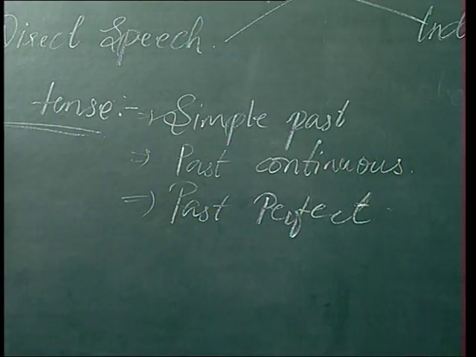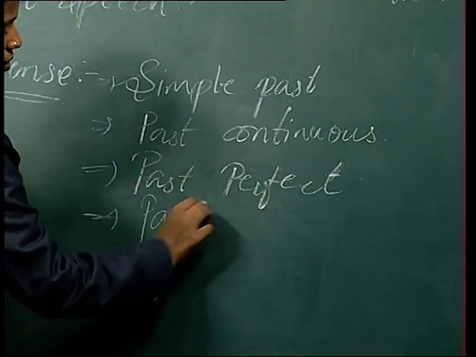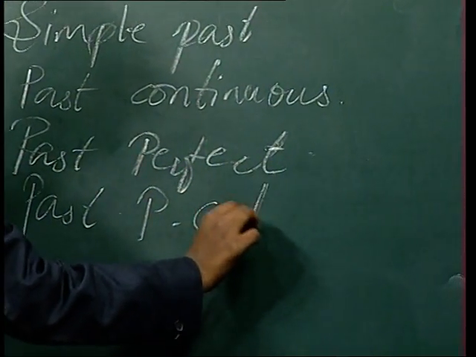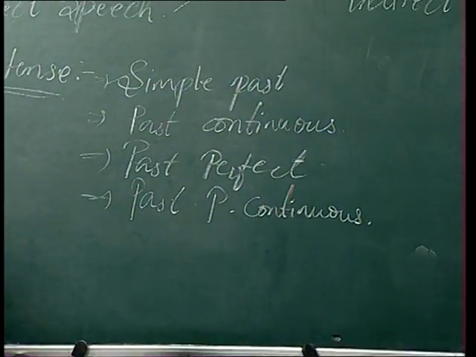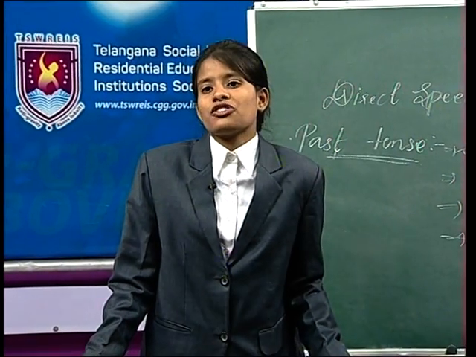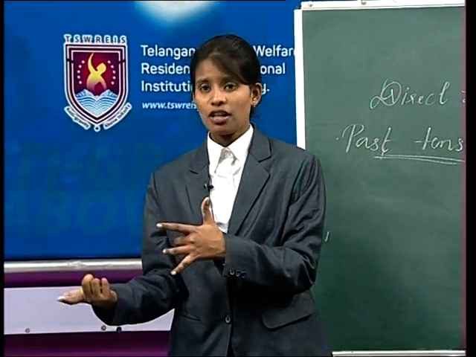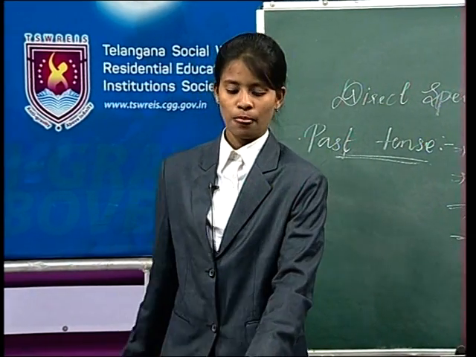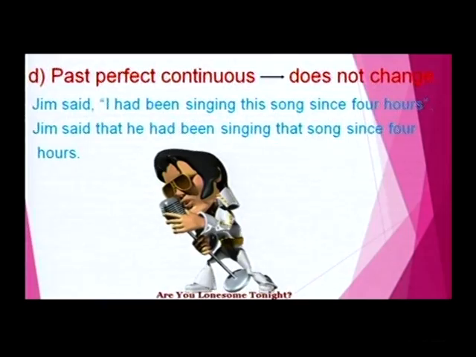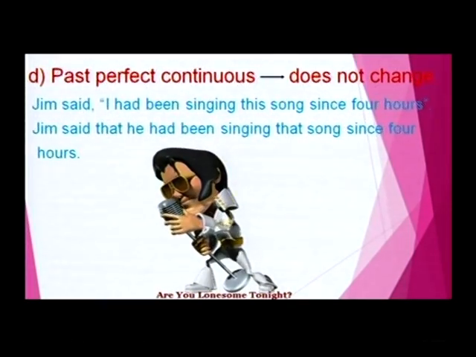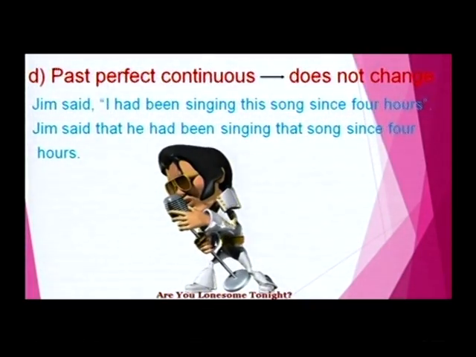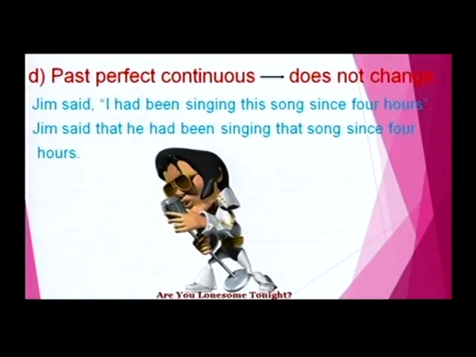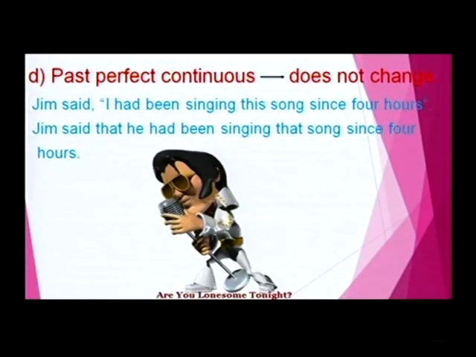And the fourth thing of the past tense is the past perfect continuous. See, my dear friends, in the past perfect continuous, how it will change in the indirect speech, in what tense it will change, if there is a change or not, let us see. Past perfect continuous does not change. Take an example. Jim said, "I had been singing this song since 4 hours." In indirect speech, Jim said that he had been singing that song since 4 hours.